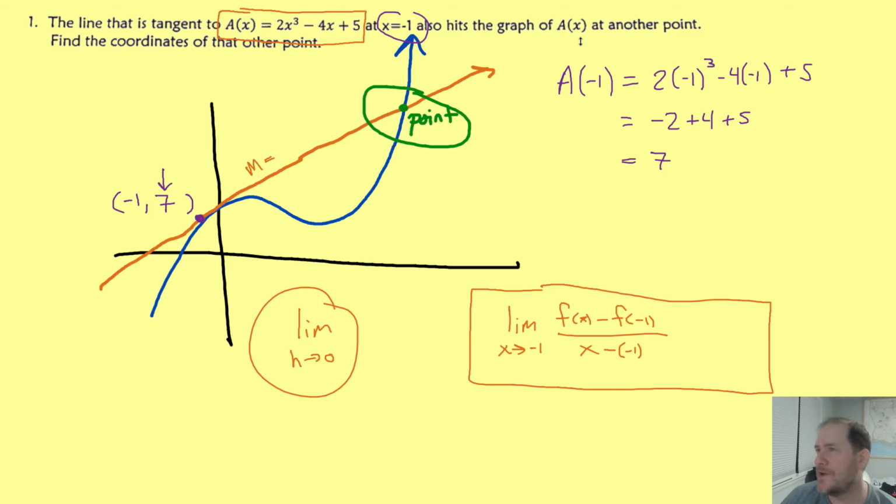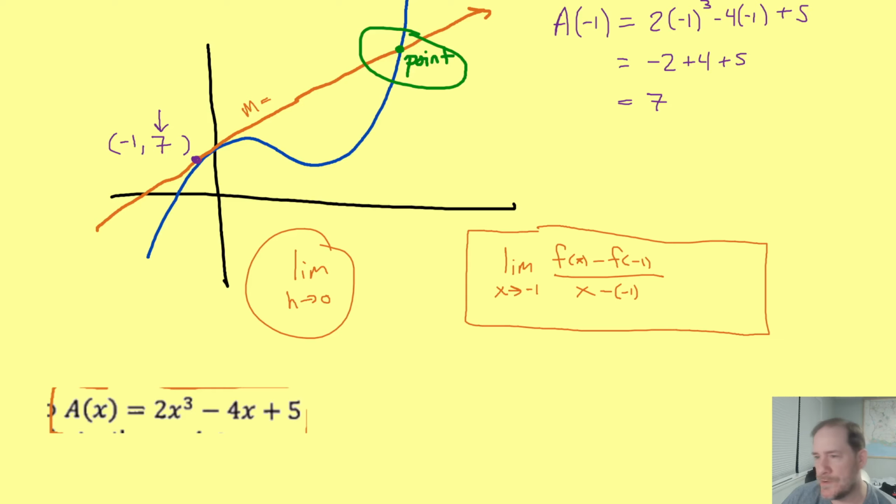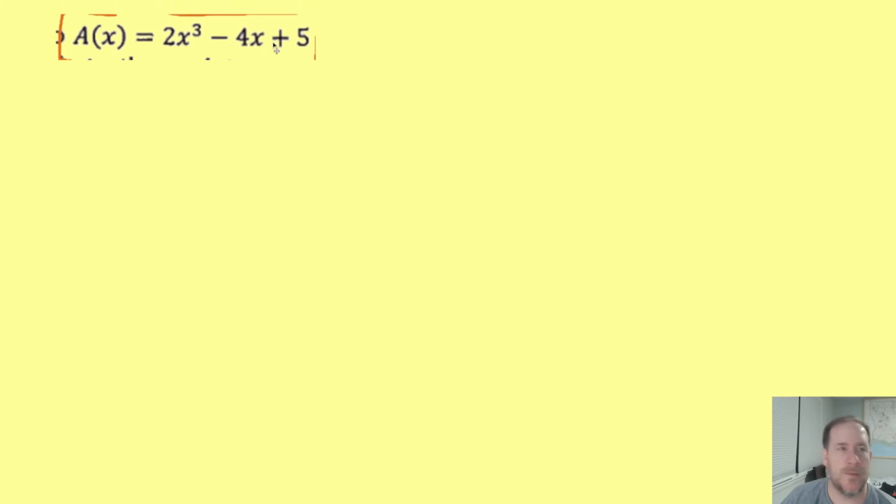So let me just copy this equation real quick because I'm feeling too lazy to write it down. But here it is. And I'll make myself some more room down here. And we'll do our derivative real quick. I'm hopeful that you guys can do this part already really easily by yourselves. But if not, here's another review, even though there's plenty of review materials out there already. So since I'm trying to find a prime at -1, I'm going to do the limit as x approaches -1.